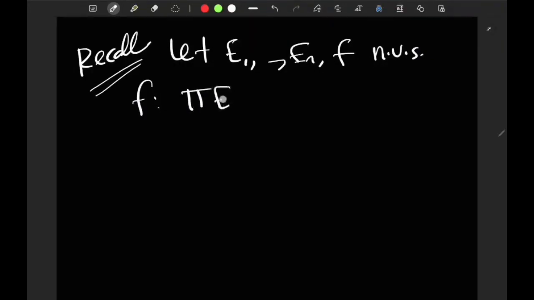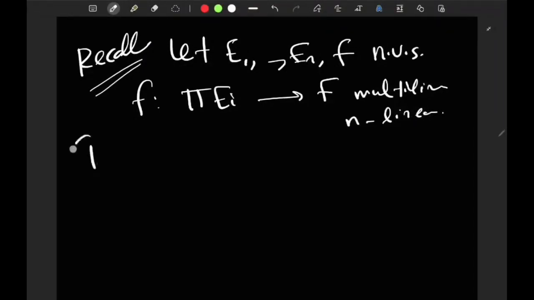Just to recall, because this will be important: let E1, ..., En, and F be normed vector spaces, and consider f from the product of the Ei to F a multilinear map, so n-linear in this case, because there are n spaces. Then the following are equivalent. One, that f is continuous on the entirety of the product of the Ei.